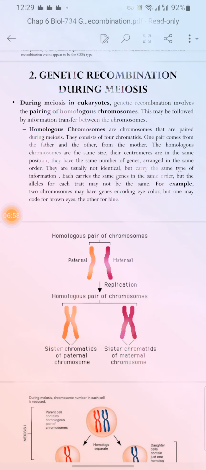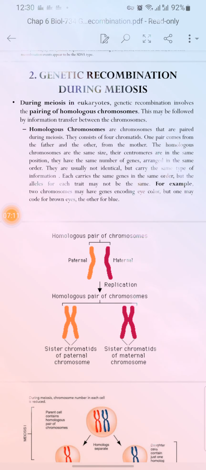For example, two chromosomes may have genes encoding for eye color, but one may have the code for brown color. As I have given you as an example, the trait may change when it is transferred to the next generation, as they may not be identical to each other.